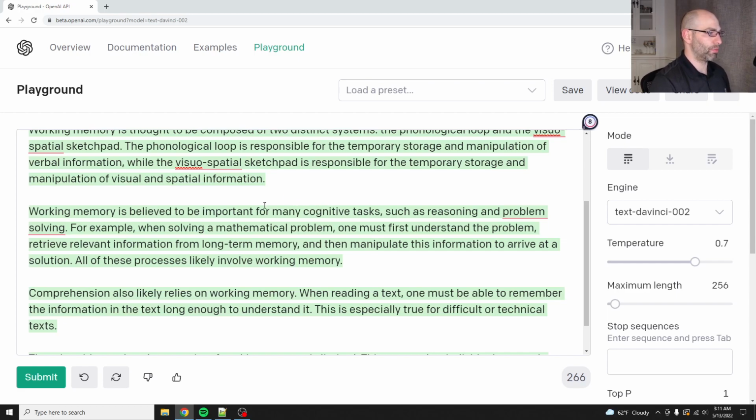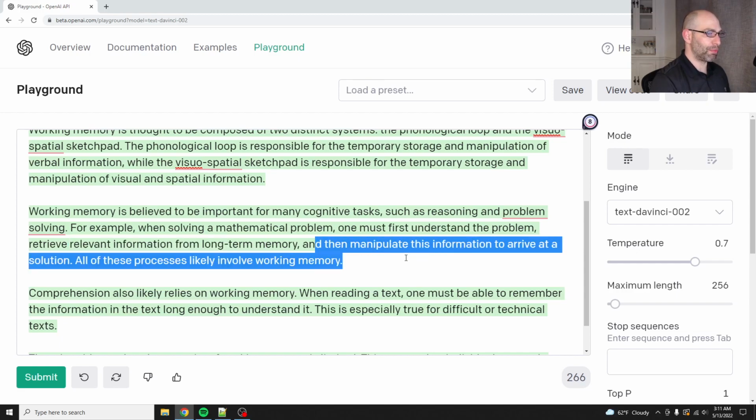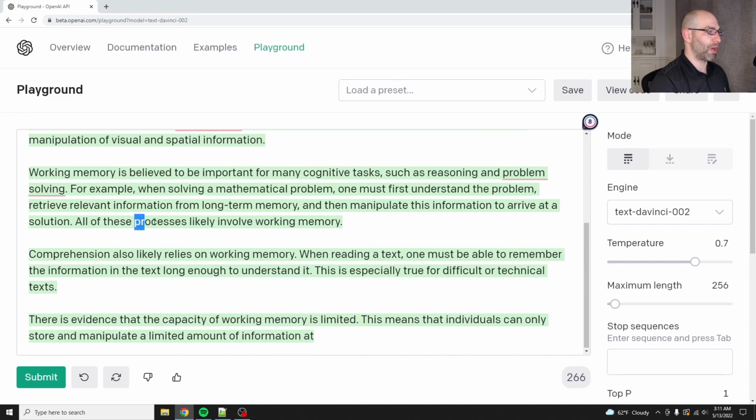This is just repeating itself. For example, when solving a mathematical problem, one must first understand the problem, retrieve relevant information from long-term memory, and then manipulate this information to arrive at a solution. All of these processes likely involve working memory. Comprehension also likely relies on working memory. When reading a text, one must be able to remember the information in the text long enough to understand it. This is especially true for difficult and technical texts. There's evidence that the capacity of working memory is limited, et cetera.